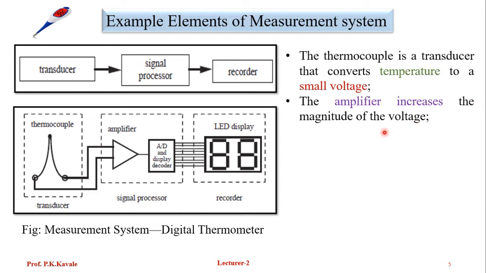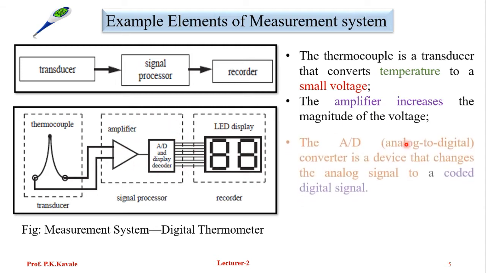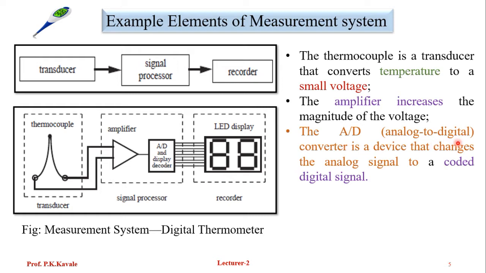The amplifier increases the magnitude of the voltage. First, the thermocouple senses the change in the environment in terms of temperature. Due to the change in temperature, there is a change in voltage, and this is very small. This small voltage can be amplified with the help of an amplifier. The A to D, analog to digital converter, is a device that changes the analog signal to a coded digital signal.